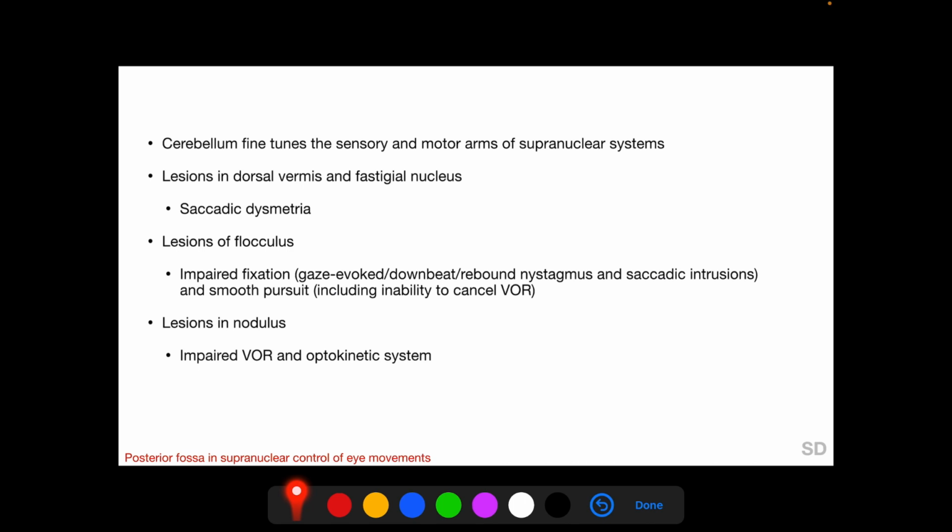As we have seen, the cerebellum is intimately involved in supranuclear control of eye movement. Saccadic dysmetria can occur with lesions in the dorsal vermis and fastigial nucleus. Lesions of the flocculus may cause impaired fixation, with gaze-evoked, downbeat or rebound nystagmus and saccadic intrusions, or may also cause impaired smooth pursuit, including inability to cancel the VOR. Lesions of the nodulus may be associated with impaired VOR and optokinetic systems.